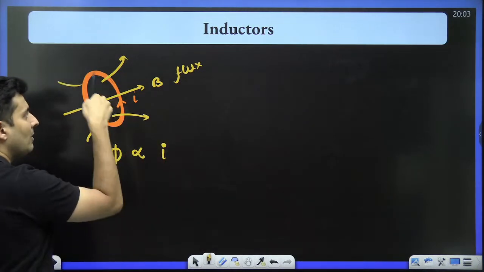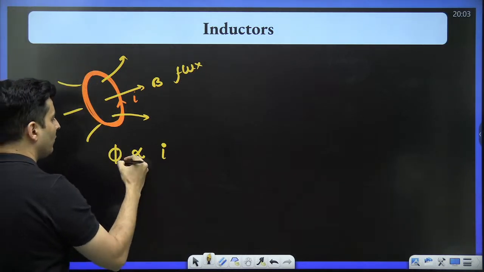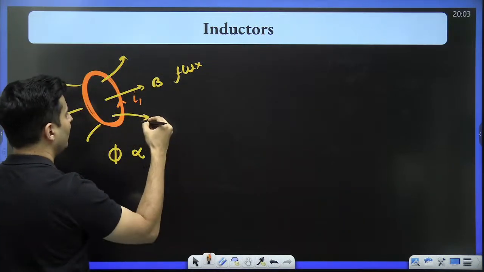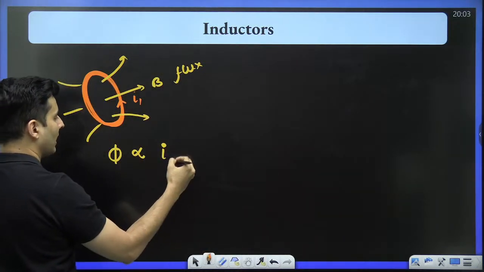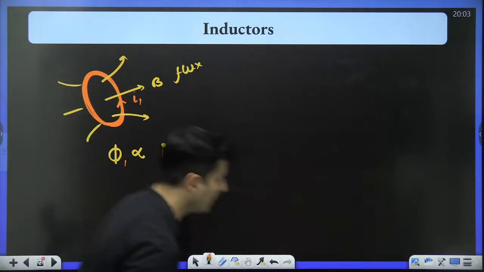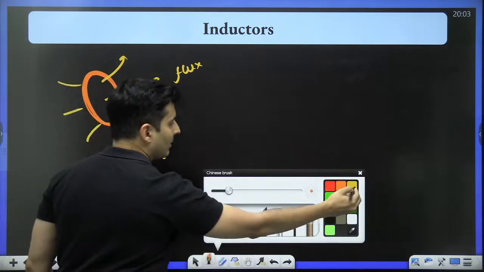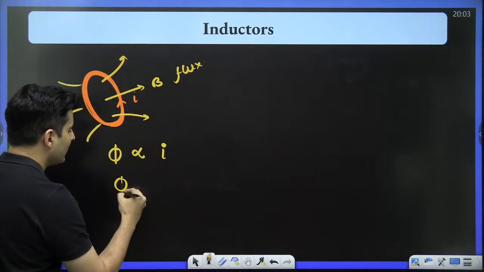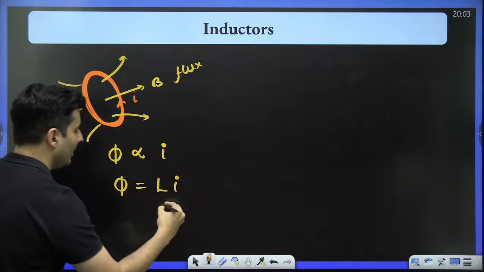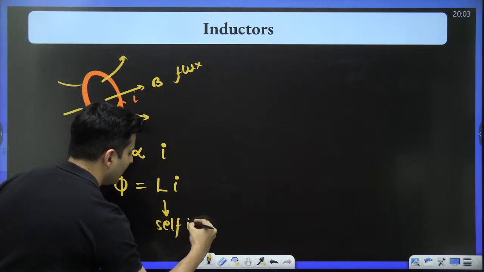That flux passing through the coil because of its own current, right? So if I call this coil number 1, this will be current 1, this will be flux 1. Flux because of its own current. That numbering is just to tell you it's because of its own. Then I can replace that proportionality with a constant. That constant is L, so that is L into I. This L is called self-inductance. What is it called?